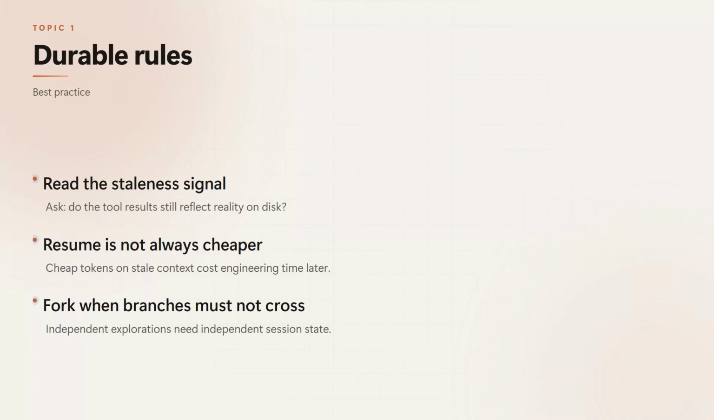If they do not, resuming is not cheaper, it is more expensive in engineering time when you have to unwind wrong conclusions. Fork when you need branches that must not cross-pollinate. And when you reject resume and tell, it is not because it is invalid, it is because the staleness is too broad for targeted reanalysis to be reliable.